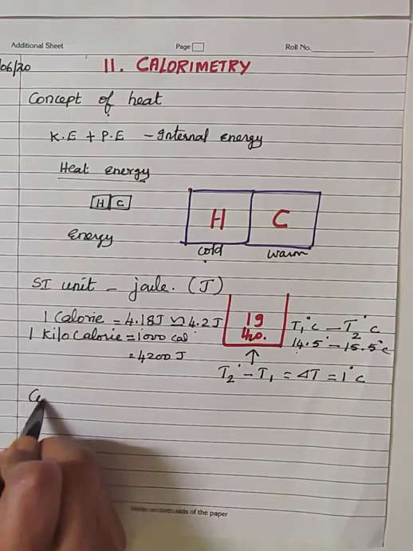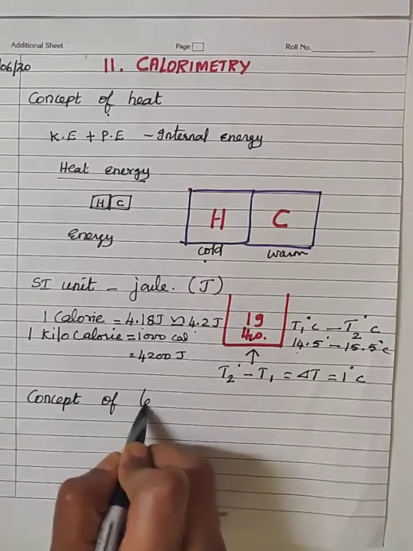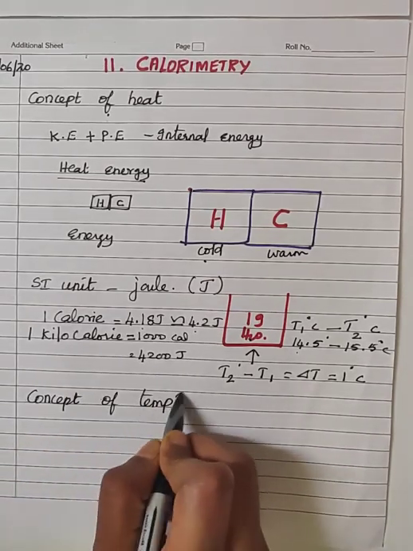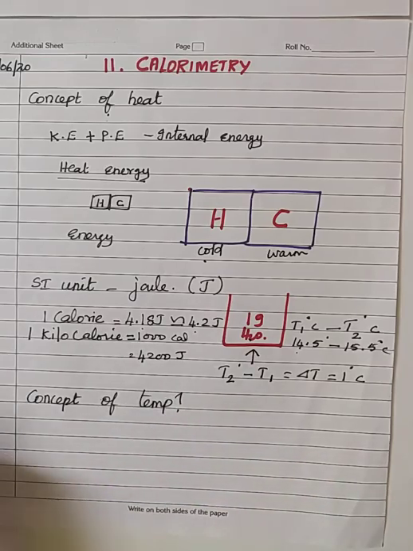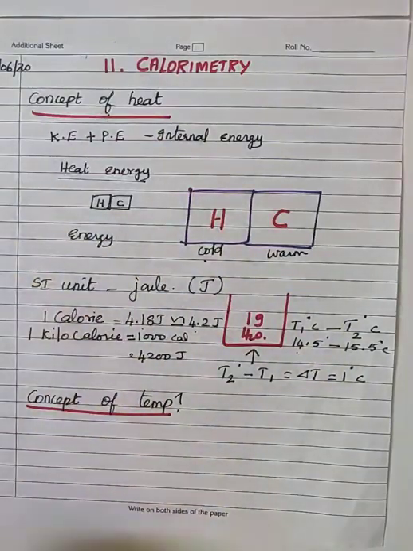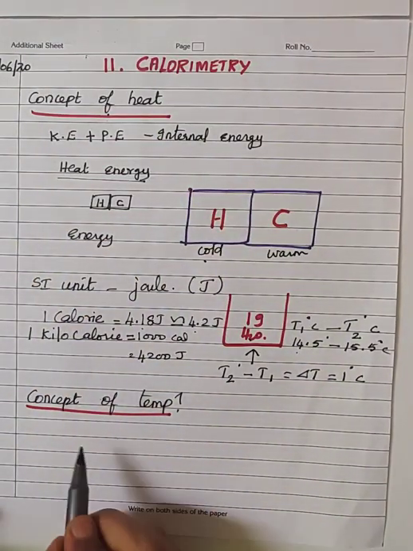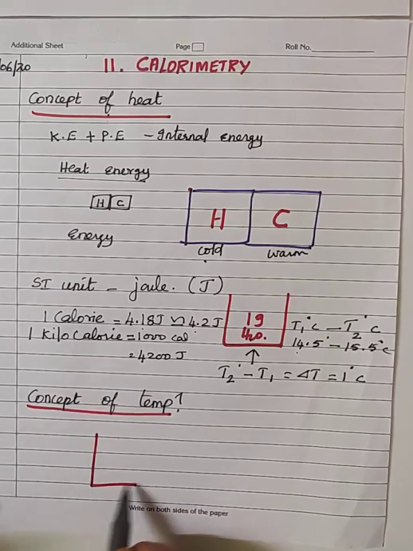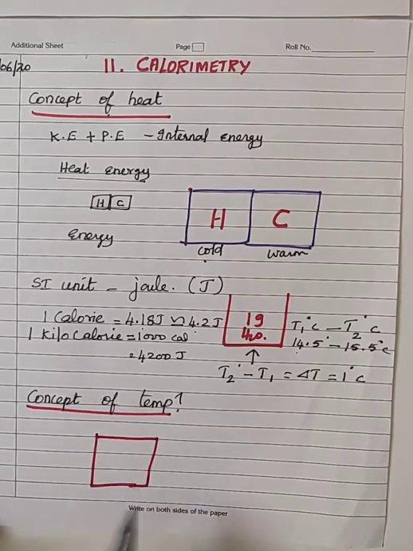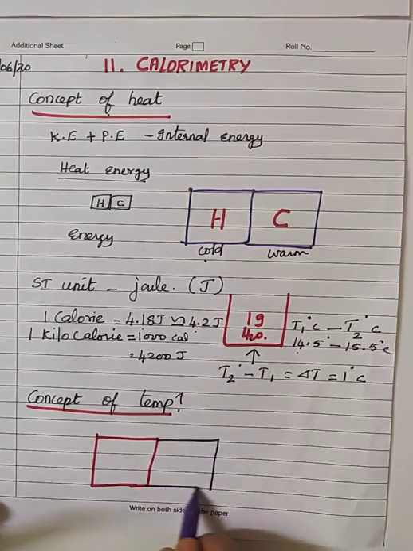Next one, the concept of temperature. Here also you place a hot body in contact with a cold body.